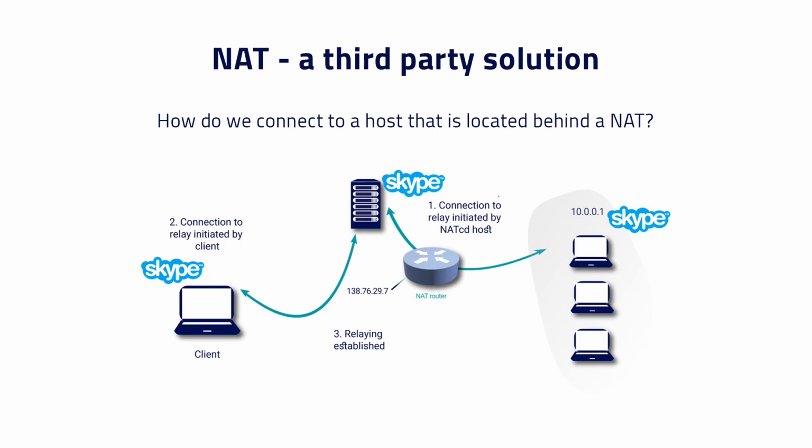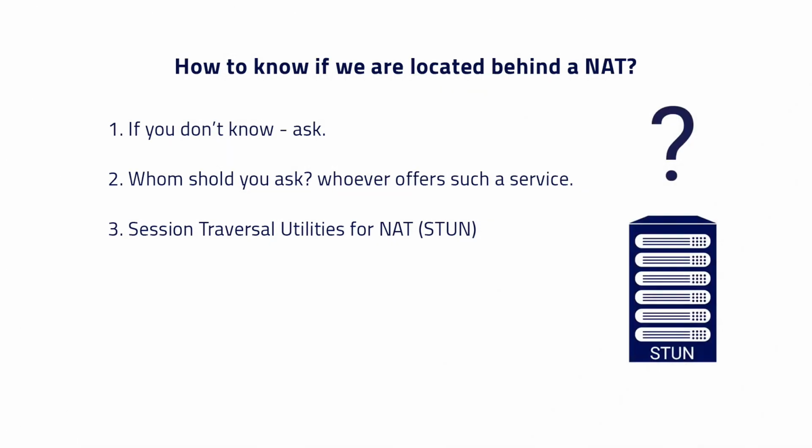For example, in certain cases, like Skype, in which every client is connected directly to the server, the software can, using the server, ask the client to connect to a third station, as you see in the image. If you don't know something, ask. That's why we have STUN servers, which allow us to know whether we are behind a NAT component or not.